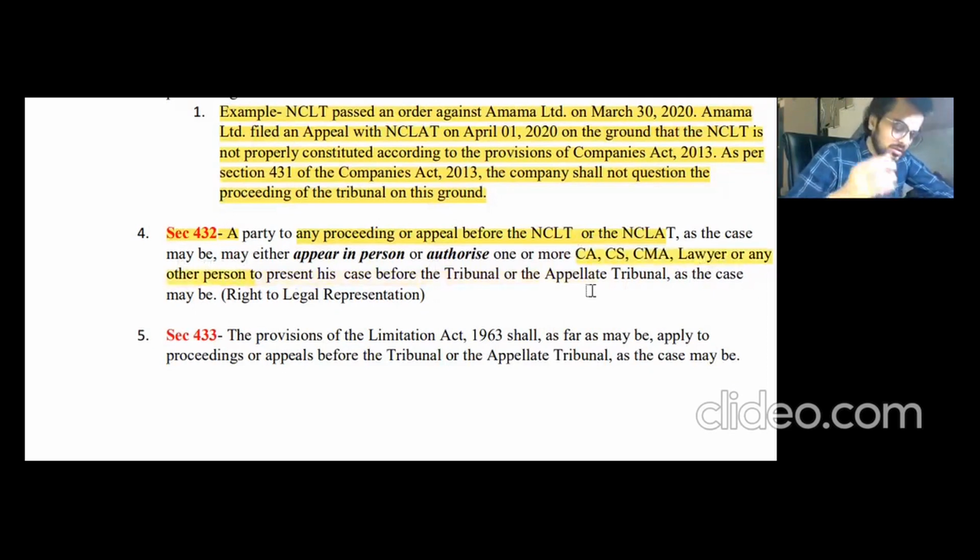So in the previous, pre-2016 era, only lawyers could be representatives if the case was held in the High Court, for example where compromise or arrangement sections were involved. But now, since the NCLT has taken over this, CA, CS, CMA, and any lawyer can be the legal representatives as per Section 432. Very lenient, but yes.